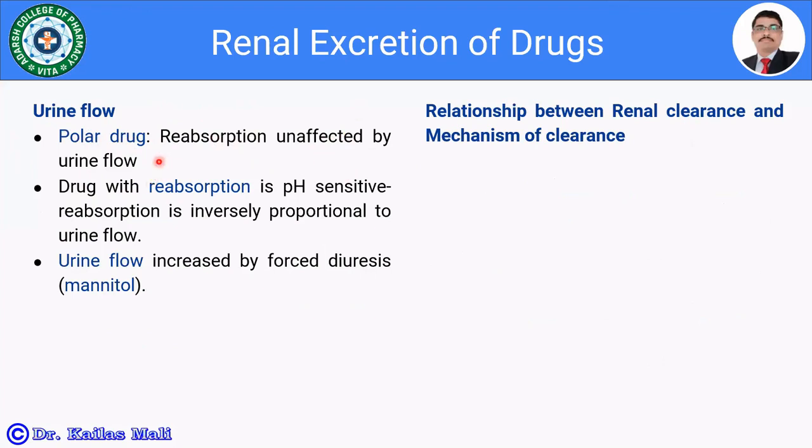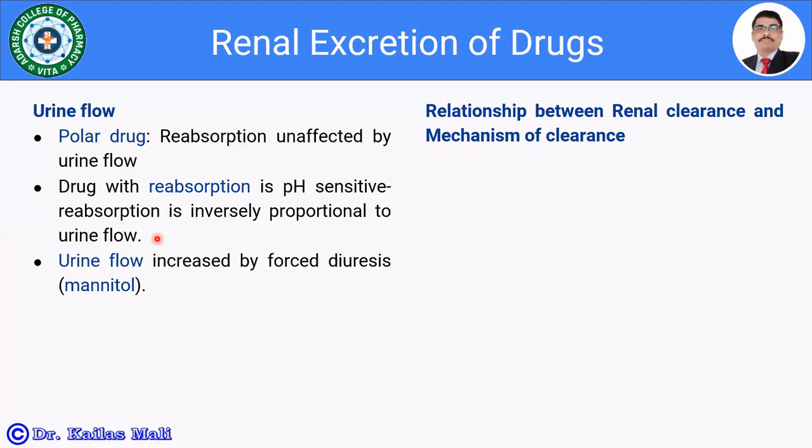It is going to be eliminated. But for drugs with pH dependent reabsorption, it is inversely proportional to urine flow. If the urine flow is increased, the reabsorption is going to be decreased.